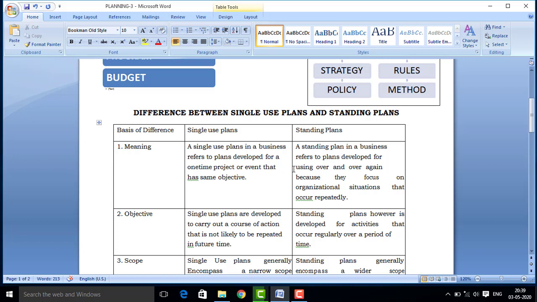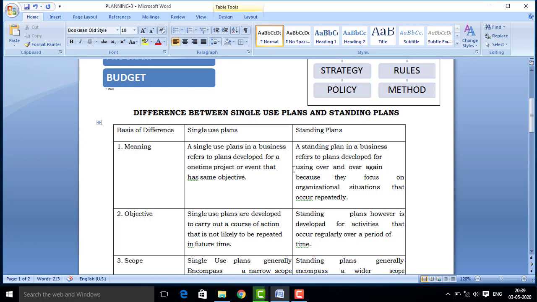And a standing plan in a business refers to plans developed for using over and over again, because they focus on organizational situations that occur repeatedly.